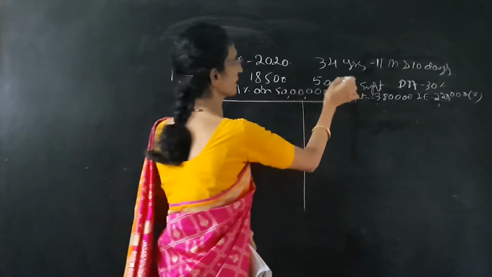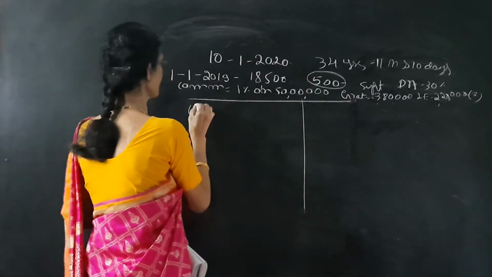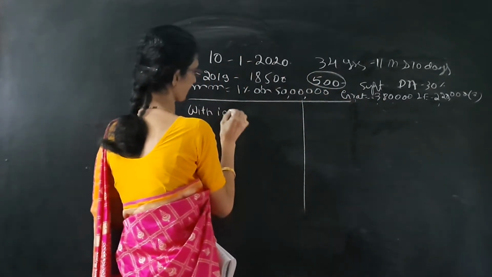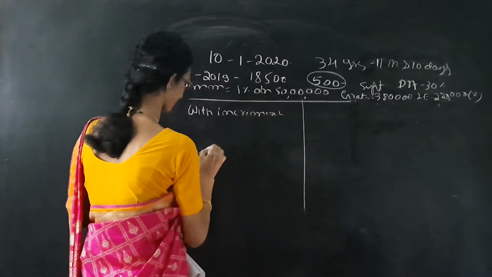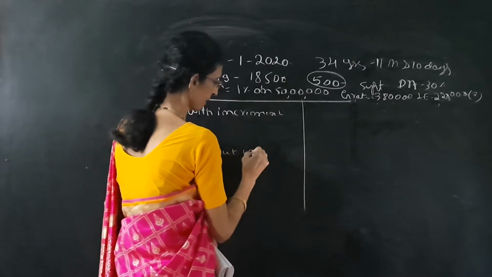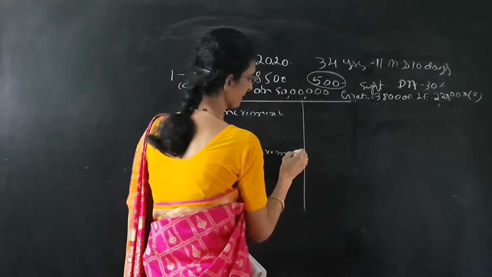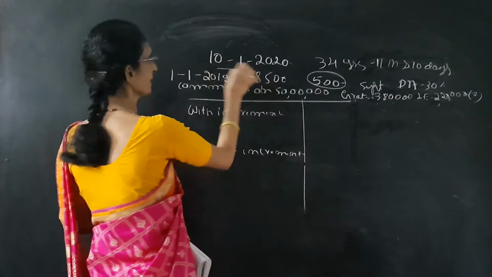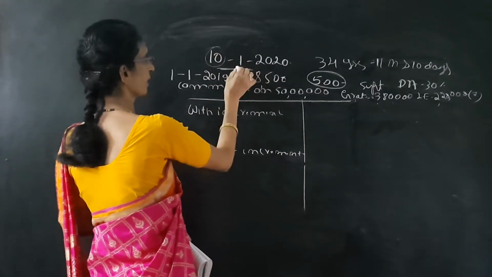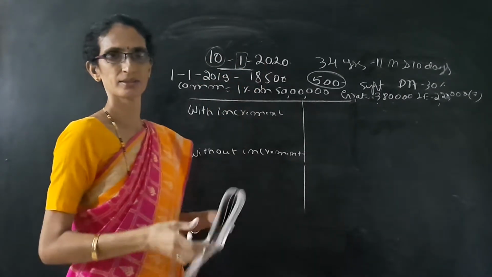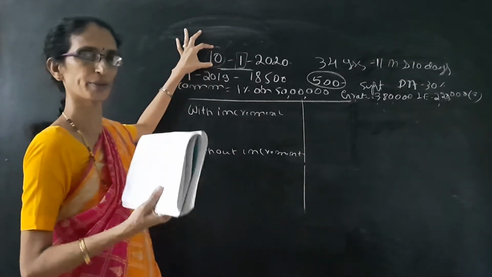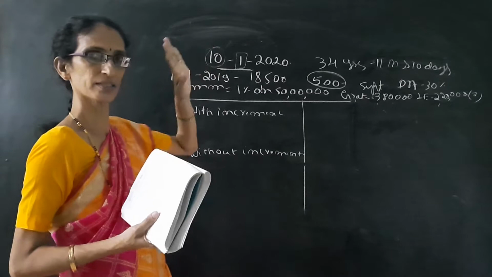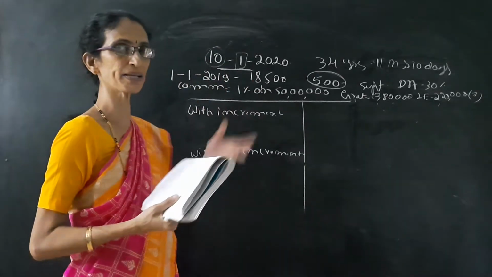Here an increment is given, so first one is with increment, second one is without increment. In case of gratuity, whatever the day may be, 10 or 20 or 30, it doesn't matter. We have to take the previous month.